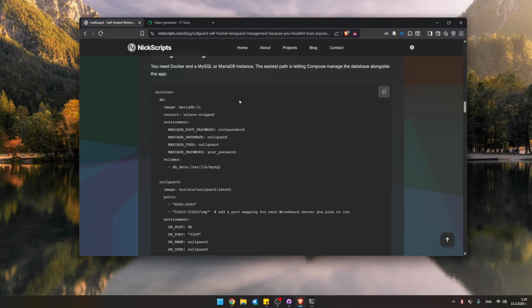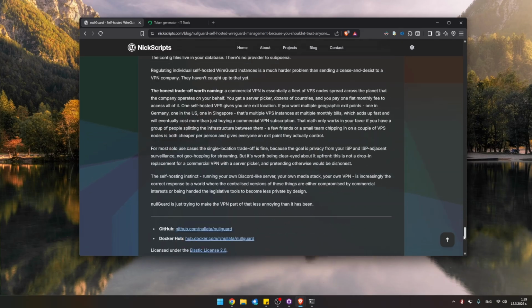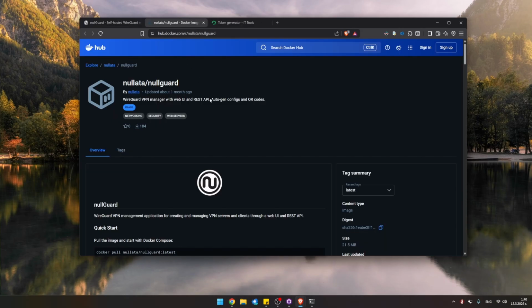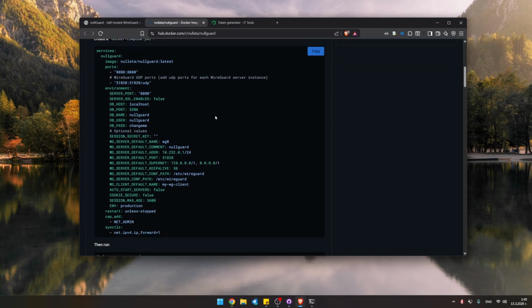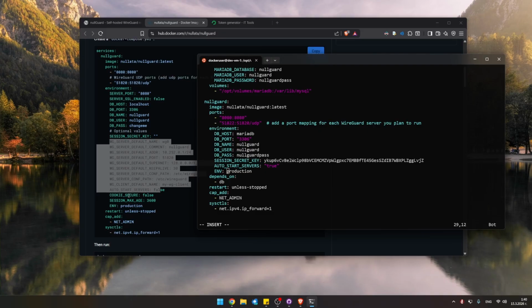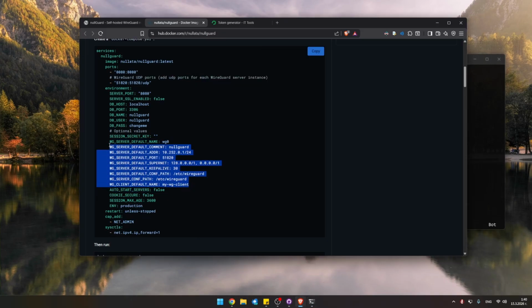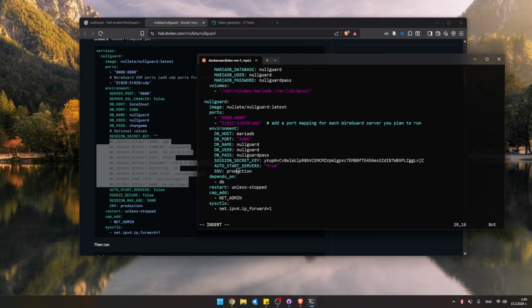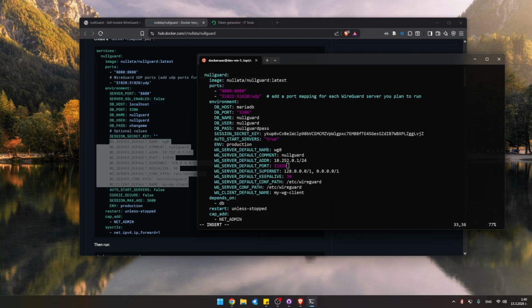And if we go into the Docker Hub page for this app, we see that we do also have a bunch of other values that we can use. Like we already have the session secret key. We already have the auto start servers. I'm just going to go ahead, for the sake of verbosity, and copy these over and paste these in here.